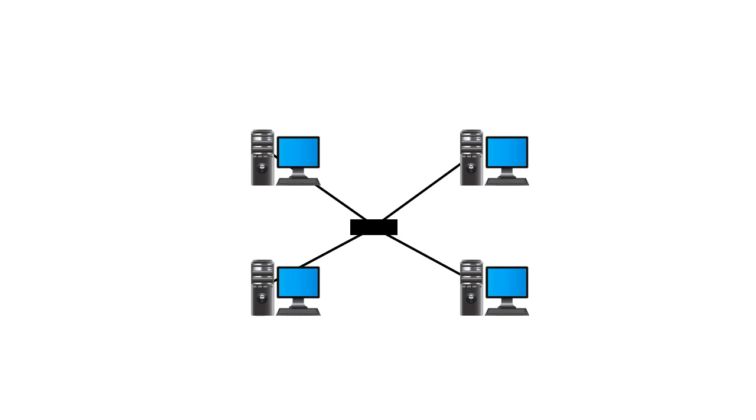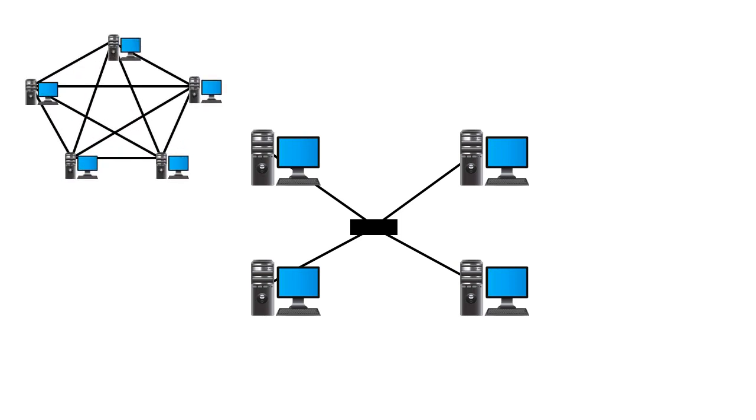Unlike the mesh topology, we do not require to establish point-to-point connections. That is why only one cable is required to connect one device to the network.